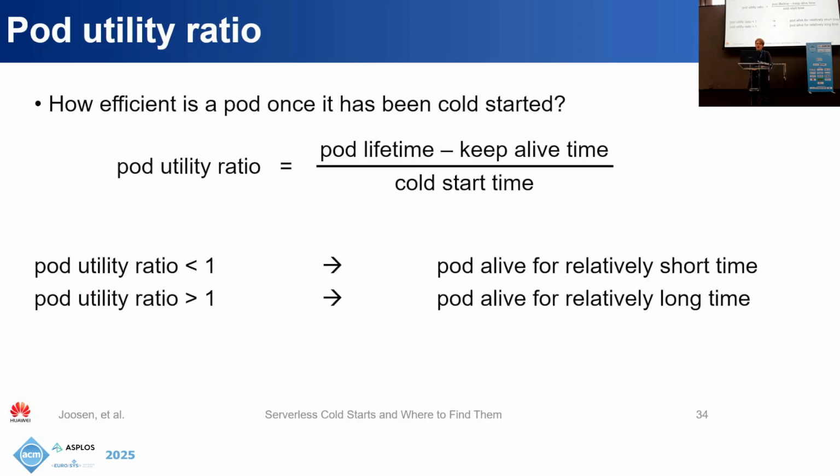So we can define the pod utility ratio, which is basically the ratio of its useful lifetime to the cold start time. If this is less than 1, it's quite an inefficient pod, especially for a long cold start. And if it's greater than 1, that's what we're looking for, especially for longer cold start times.